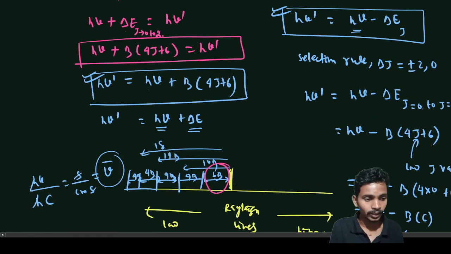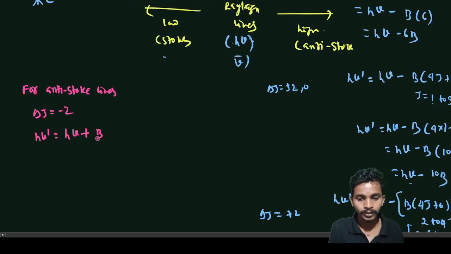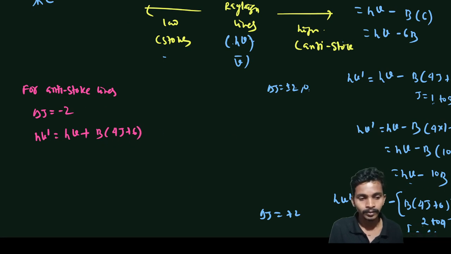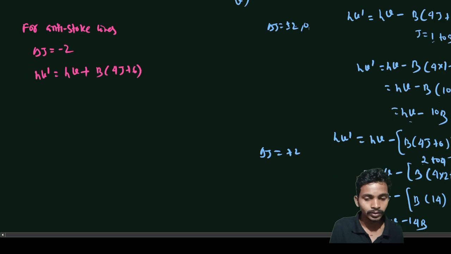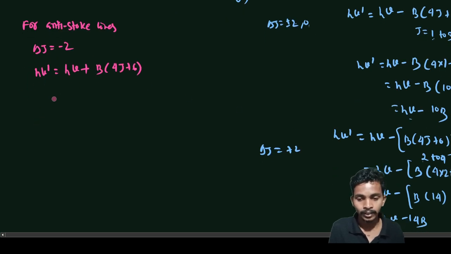This is for anti-Stokes. Okay, so now I will start from 0, so 0 to 2. In that case h nu dash is equal to h nu plus b.